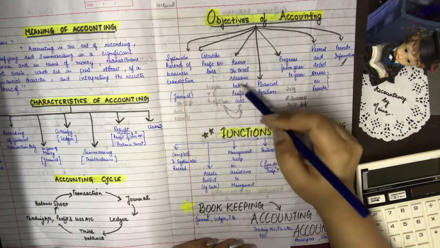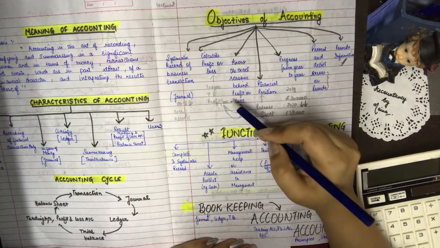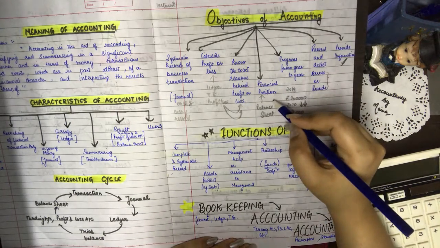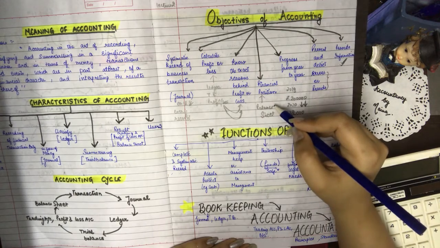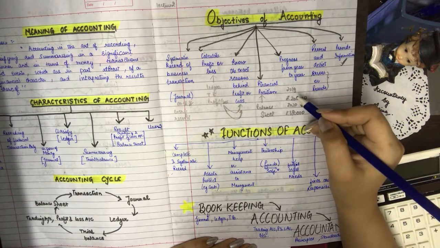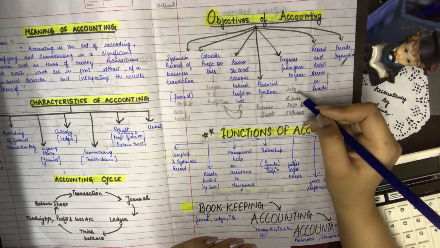So these two situations we get to know from the trading and profit and loss account. Then it helps to know about the financial position. We make a balance sheet, from which we get to know about the financial position of our business. Then we make comparisons of our performance with the last year's performance, or we can compare our performance with our competitors.